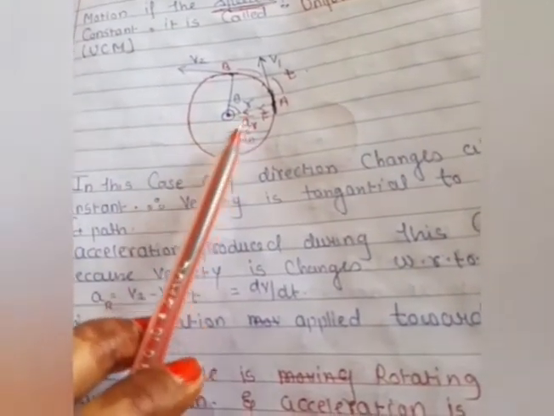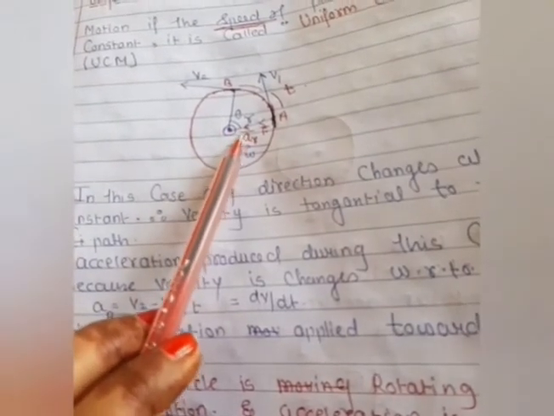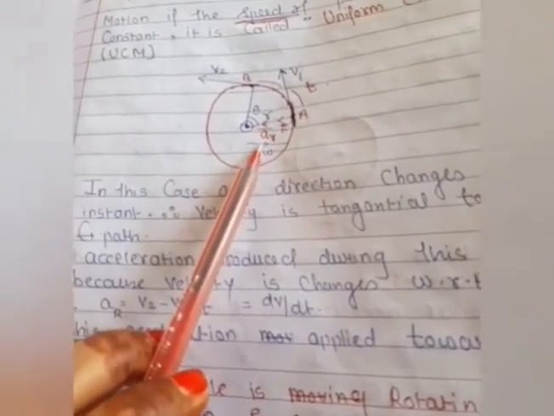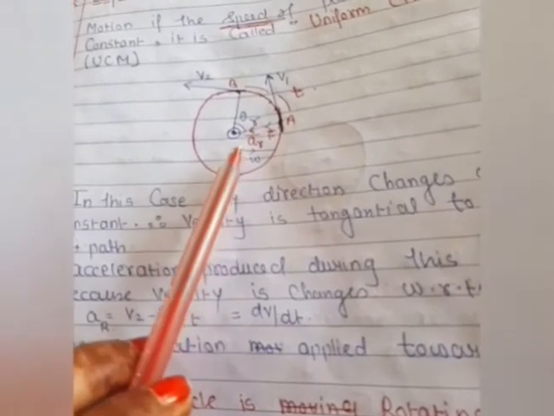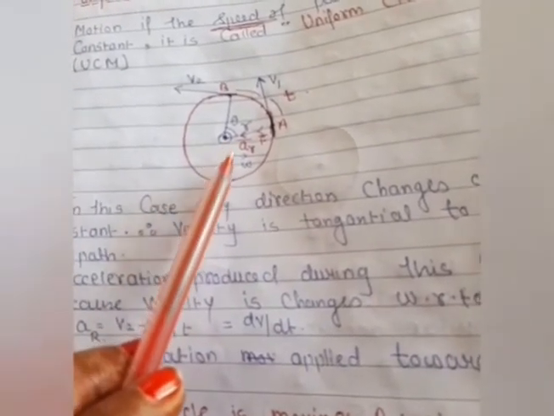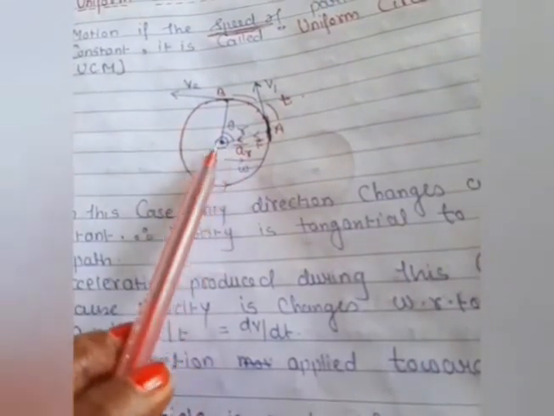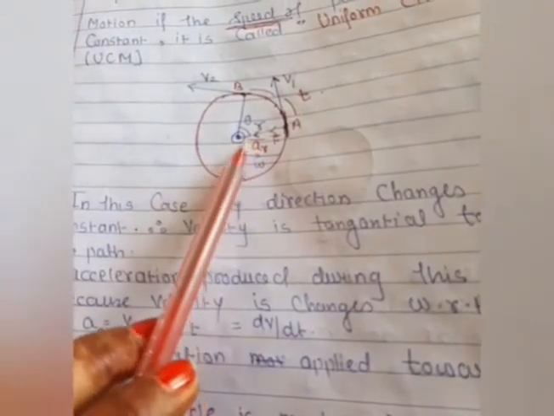The radius and acceleration are opposite here, and you can also see the acceleration, the radius and omega. What is omega? I already explained: omega is nothing but the angular velocity. Clear?